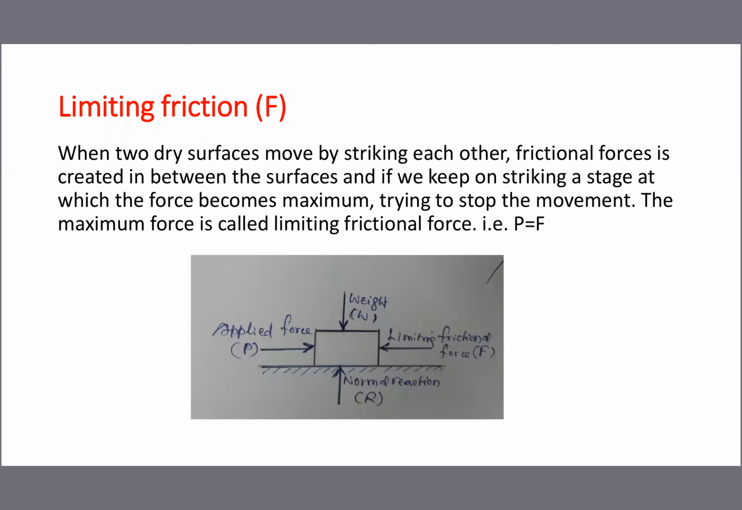Then one more point, limiting friction. What is limiting friction? This data is also required. It's not new data. You see the same sketch, the previous one. Now you forget about the top and bottom arrows; see the right and left. On the left-hand side the applied force P is given, and on the right-hand side the limiting friction F is given. Right and left arrows. Now read the line.